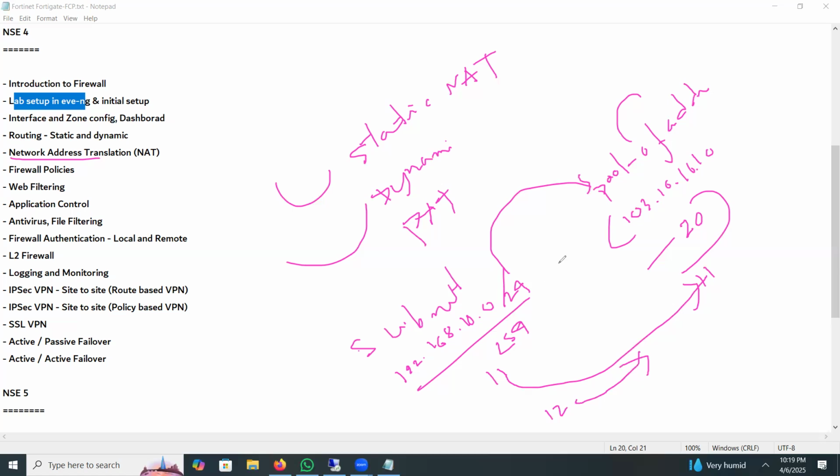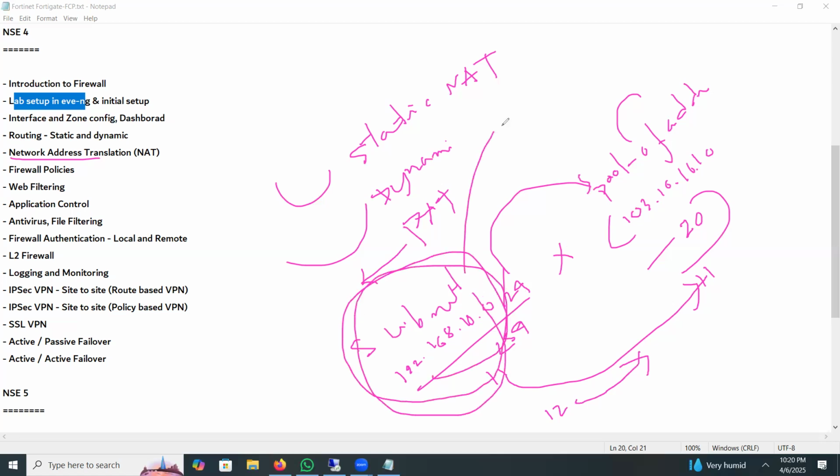This is the main problem of dynamic NAT. Hence comes PAT, port address translation, which we can also call dynamic PAT. In dynamic PAT, the inside subnet will be translated to only a single outside IP, and behind that single IP, ports are dynamically generated for separation. I will discuss everything, no problem.